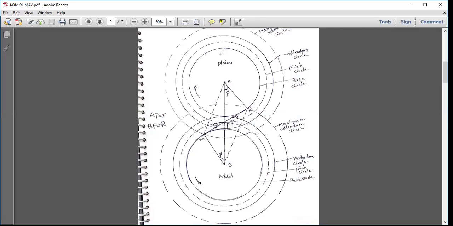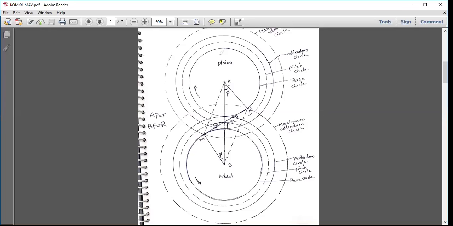This is simple to understand. What is meant by the addendum circle being increased? If the addendum is increased, the excess portion of the addendum is going to touch the base circle of the wheel, and that excess portion will be removed. This is known as interference in gears. I hope you understood this.